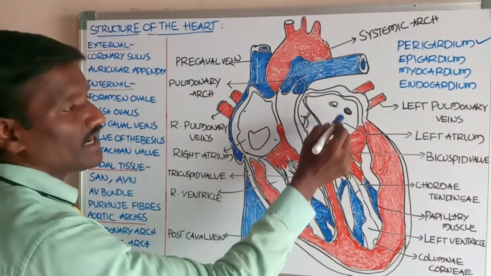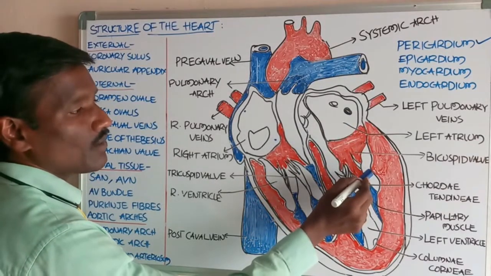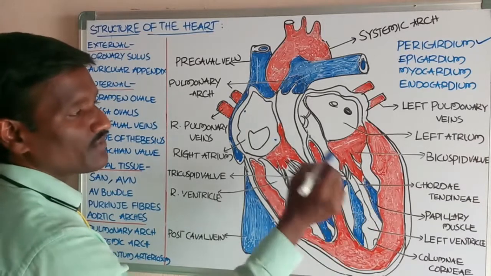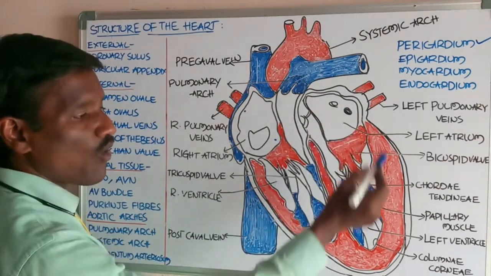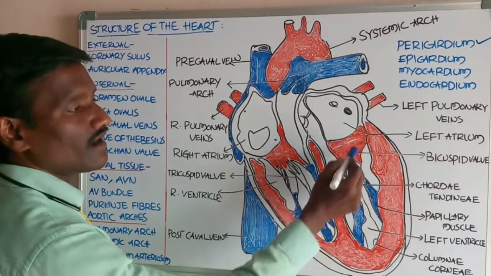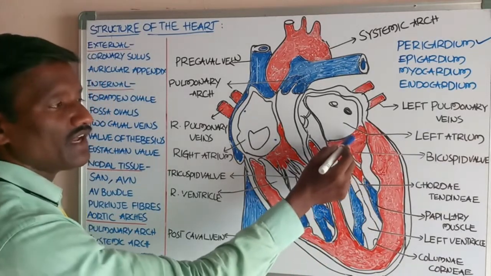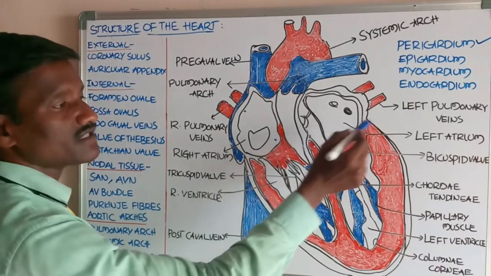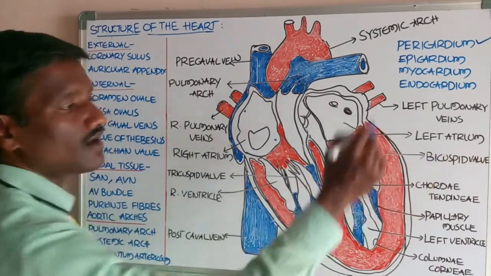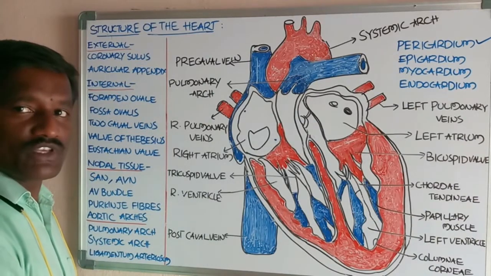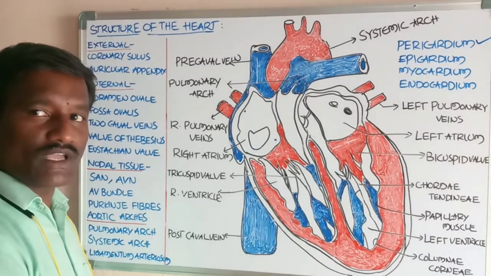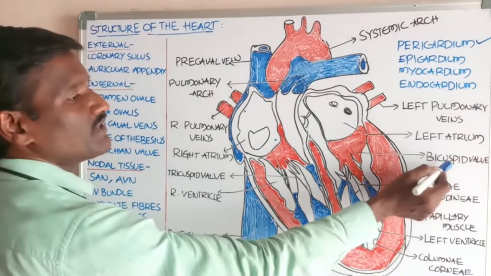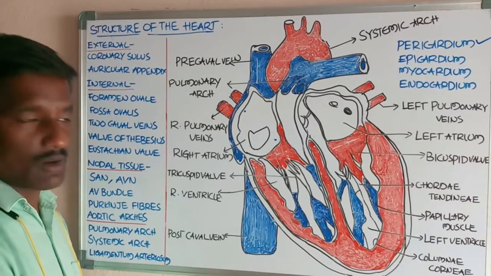Students, and the left atrioventricular aperture opens into the left ventricle. The left atrium opens into the left ventricle by the help of the left atrioventricular aperture. This pore or aperture also has a valve, called the bicuspid valve. These are the locations of the bicuspid valve and the tricuspid valve. The bicuspid valve is also called the mitral valve.